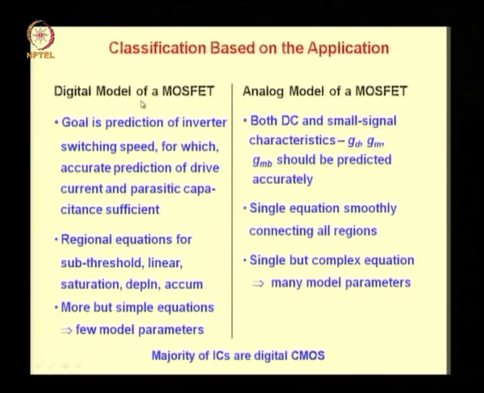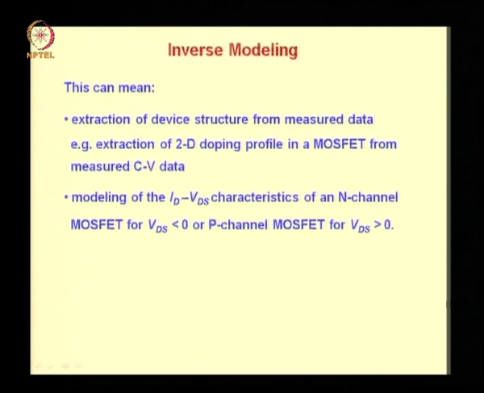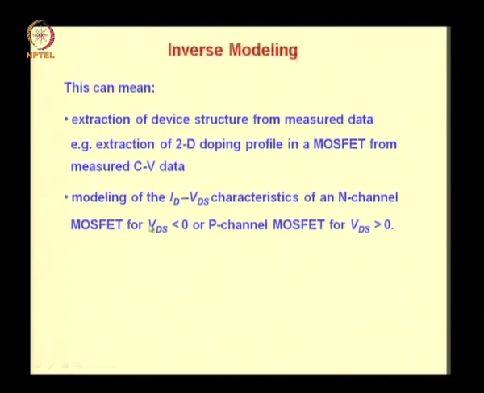Another classification based on the application we discussed was digital model and analog model. Digital model has simple equations and few model parameters. Though the number of equations is large, they are simple and therefore the number of parameters is few. On the other hand, the analog model, because of the requirement that it must predict the conductances accurately, has a complex equation, though it is a single equation but has many model parameters. Finally, we talked about inverse modeling, which could mean extraction of device structure from measured data or modeling of the ID/VDS characteristics of an N-channel MOSFET for VDS less than 0 or P-channel MOSFET for VDS greater than 0.